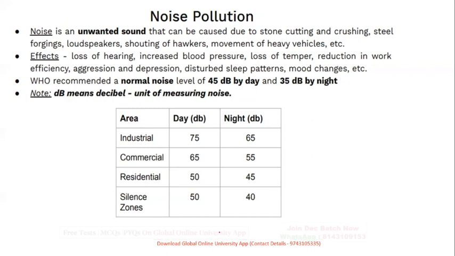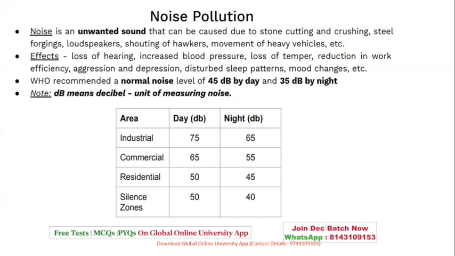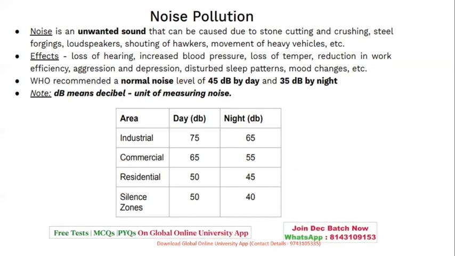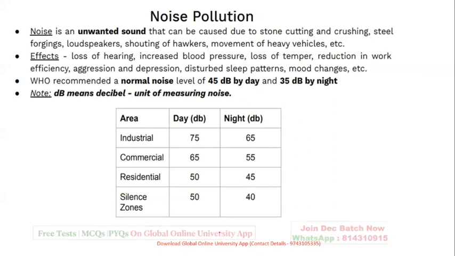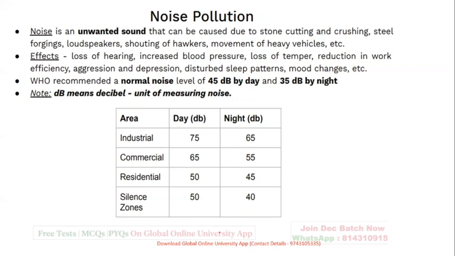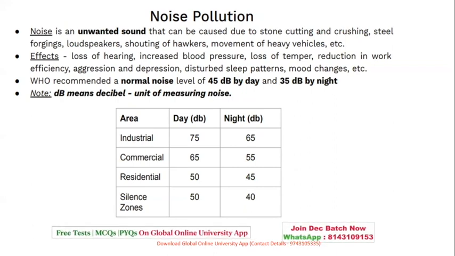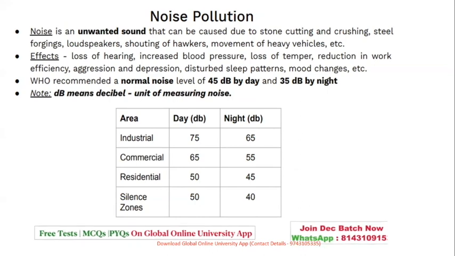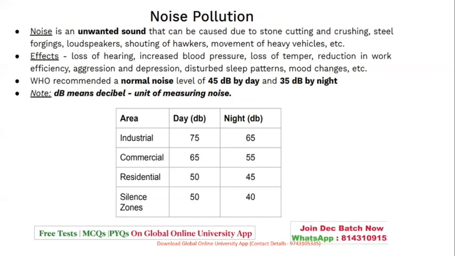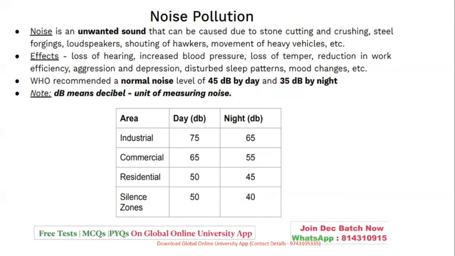The World Health Organization has recommended a normal noise level of 45 decibels by daytime and 35 by night. Many times you get a question on industrial, daytime and nighttime limits. If it is industrial, commercial, residential, or silent zone, what is the limit? Many times questions are seen on this, so this table you should remember very well. dB stands for decibel. It's nothing but the unit of measuring noise.